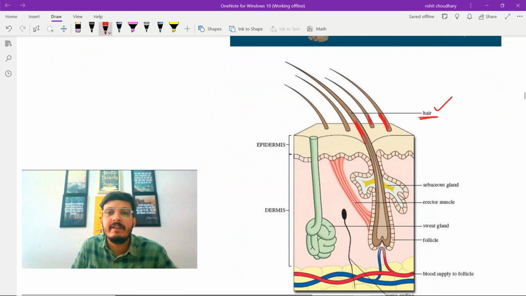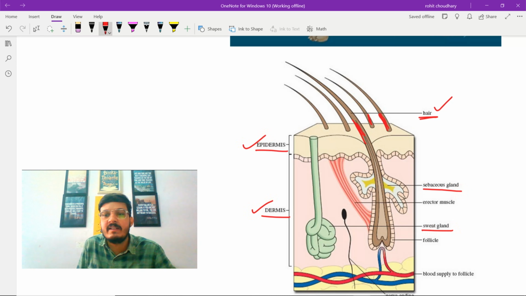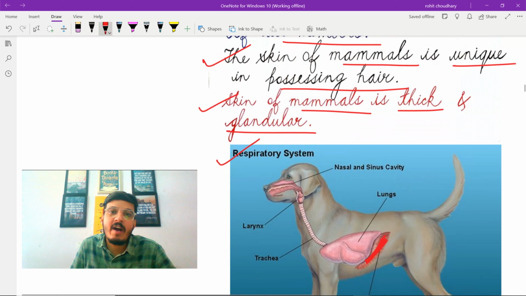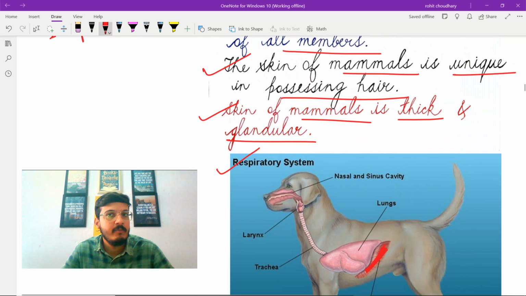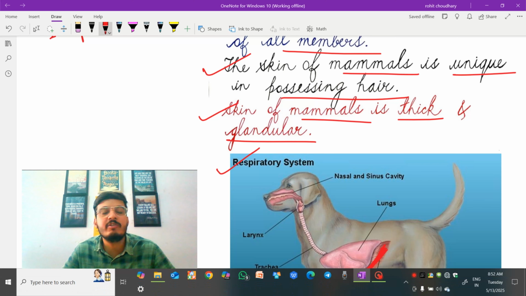Coming back to the diagram again, as we can see, there are two layers of skin, the outer epidermis and the inner thick dermis. This is thin epidermis and this inner layer dermis is thick. And we can see sebaceous gland and sweat glands are also present in the skin. That's why the skin of mammals is thick, because of the presence of two layers of skin, outer epidermis and inner dermis. And why it is glandular? Due to the presence of sebaceous glands and sweat glands.